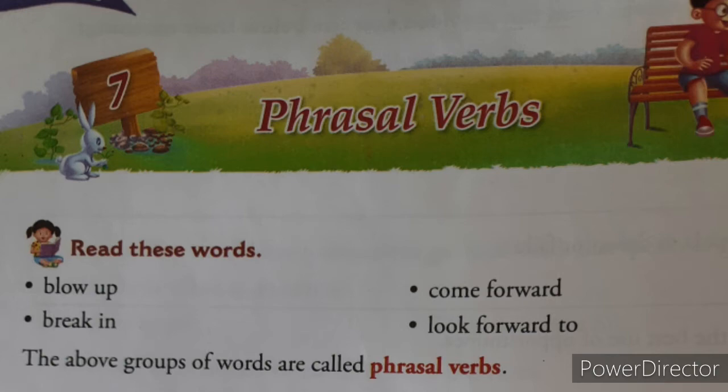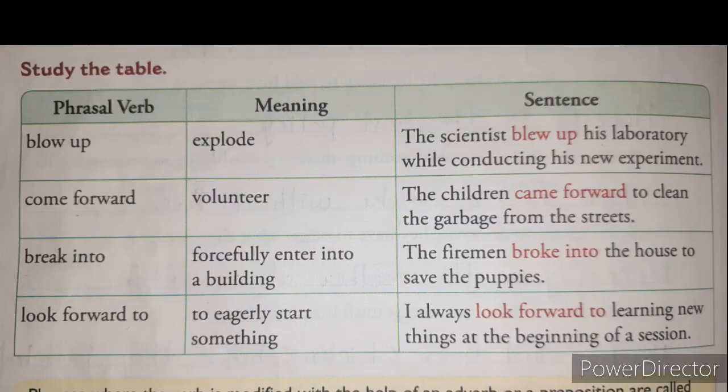In this, come is the verb and forward is an adverb. Now this verb's meaning is changed with the help of an adverb. Come forward, the meaning is changed, so this is called a phrasal verb.